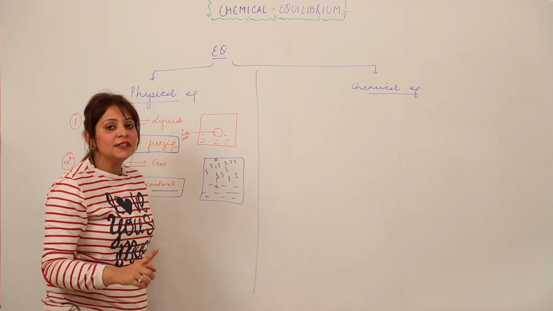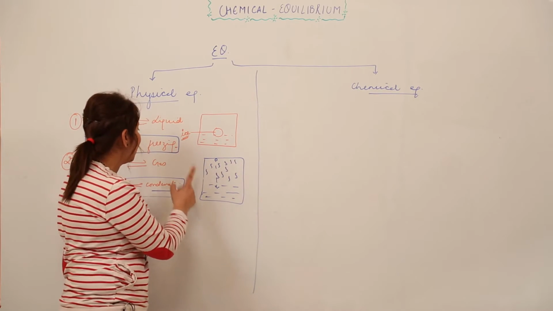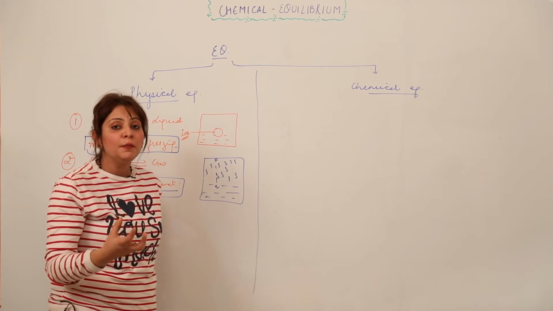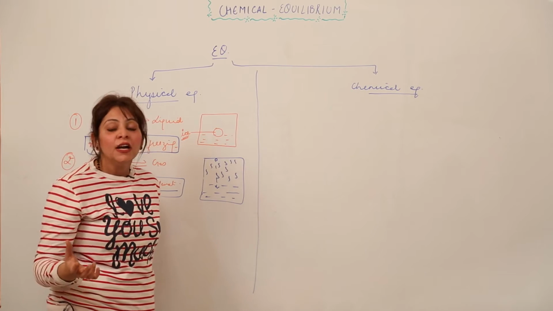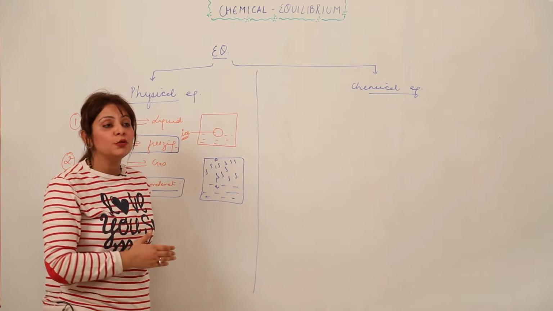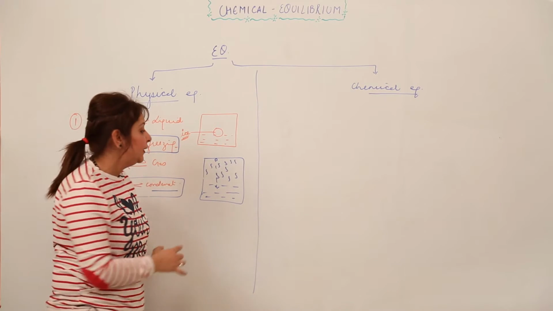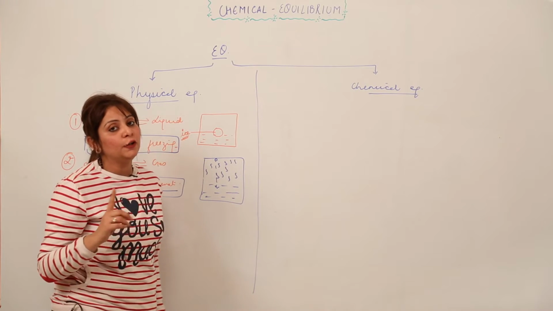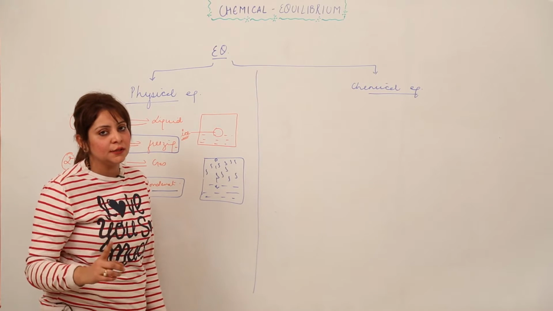If you take an open system, this won't happen, and you are not going to get the same concentration because some of the mass will escape into the atmosphere, right? So to have an equilibrium, to have a constant concentration, we need a closed container. This is the most important point to achieve an equilibrium: there should be a closed system, right?